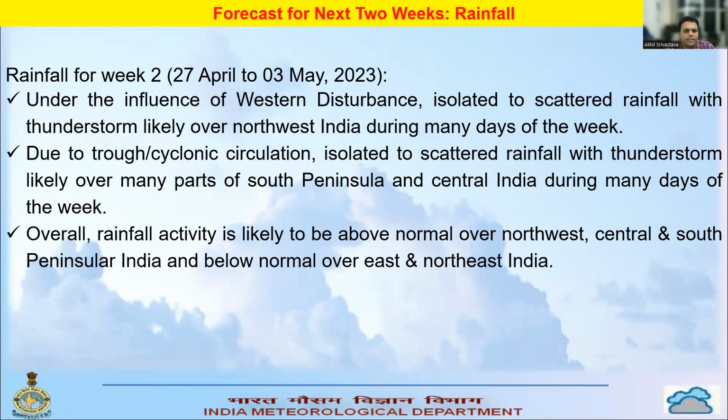If we talk about the rainfall of week 2, that is from 27th April to 3rd May, then we can say that under the influence of a western disturbance, isolated to scattered rainfall with thunderstorm is likely over northwest India during many days of week 2.